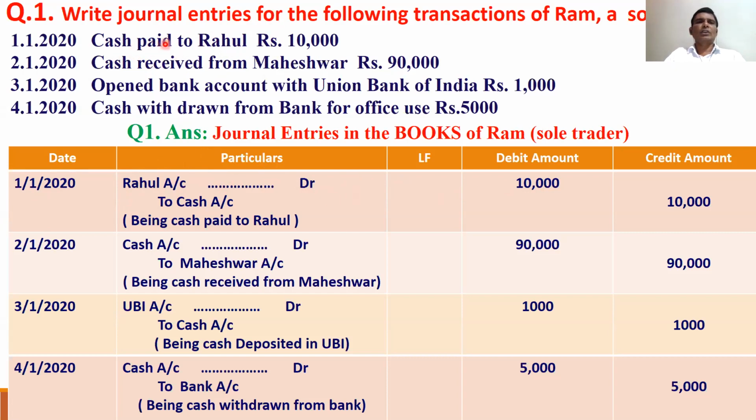Next, cash is going out. Cash account is credited.